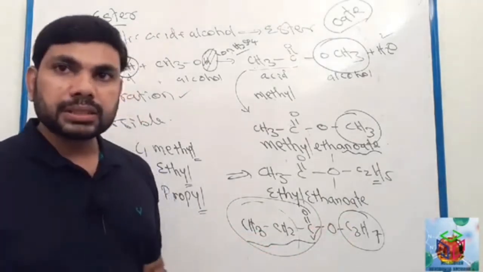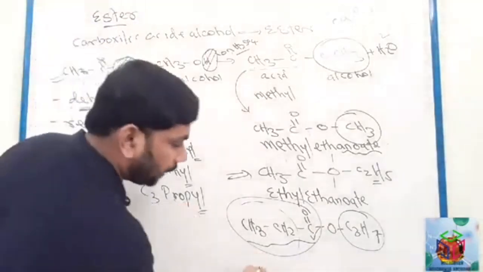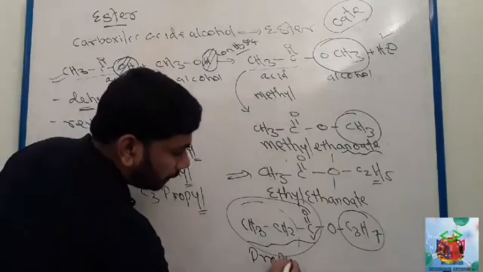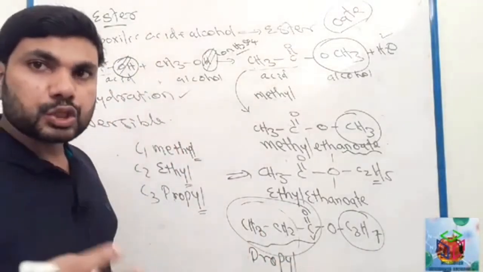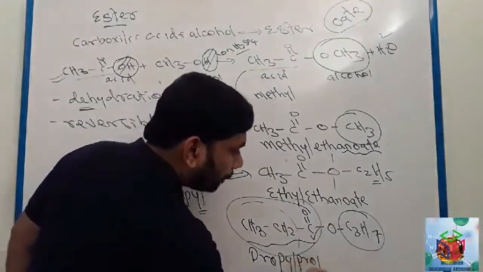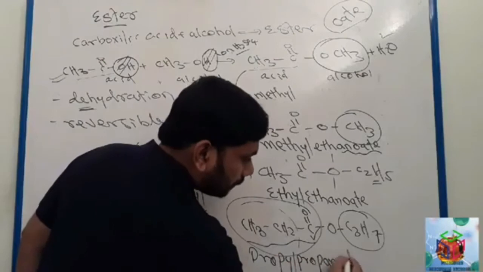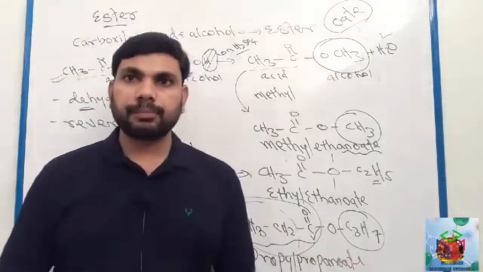So how to name this 3 carbon? You have to start with propyl. And in the acid part, how many carbon? 3 carbon, so propanoate. This is the name of this ester, propyl propanoate.